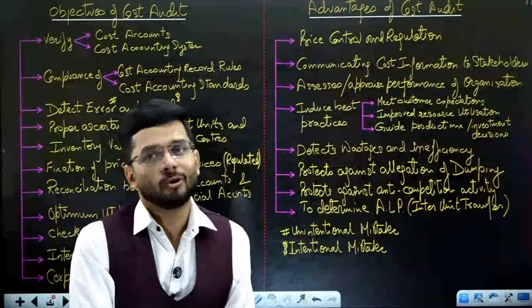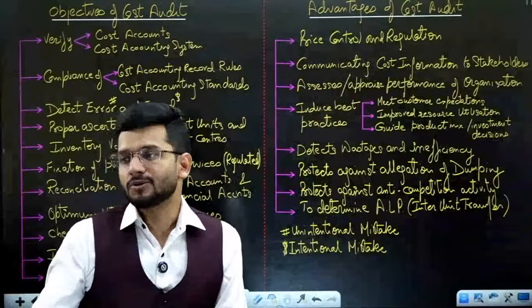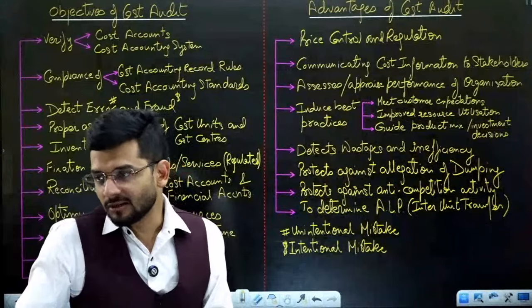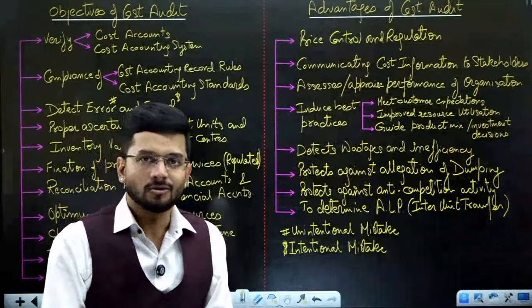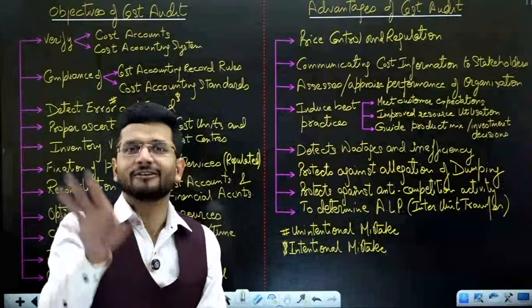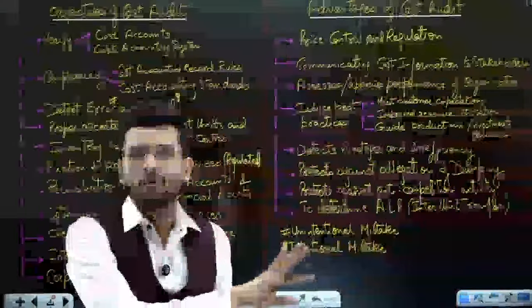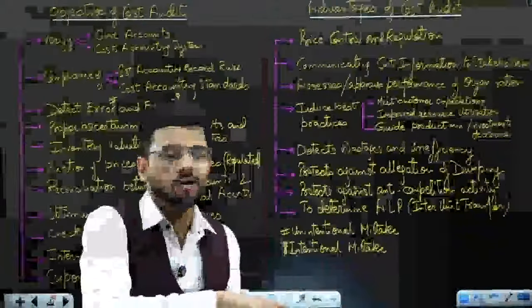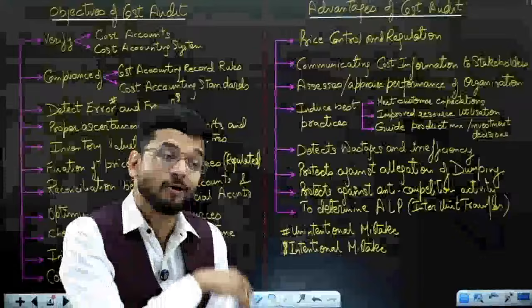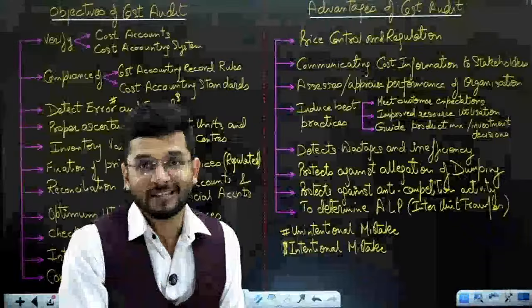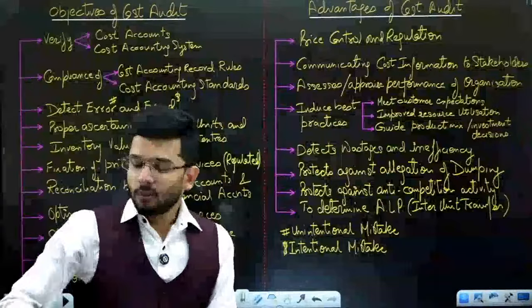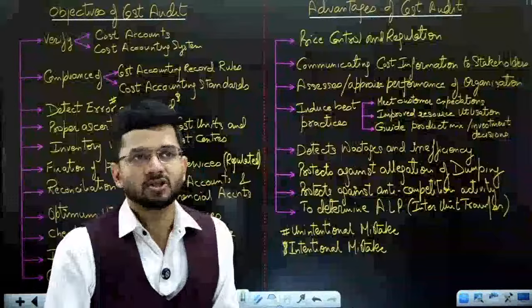So I'll tell you a live example which happened with me when I was dealing with a company, and how I culled out some fraud and how I got carried away from an auditor's mode to an investigator's mode. I was an auditor, but I was no more an auditor. At that point in time, I got carried away and got into the investigator's mode. So there was this company where I was presented with purchase bills.